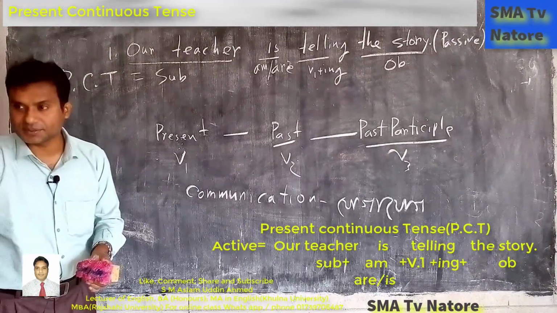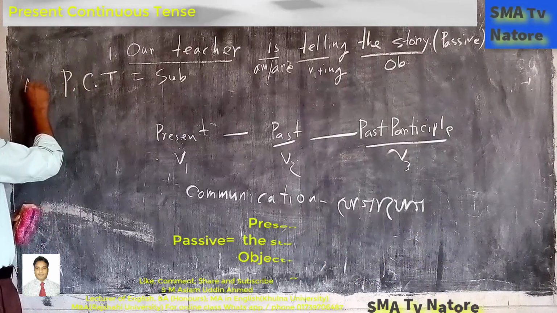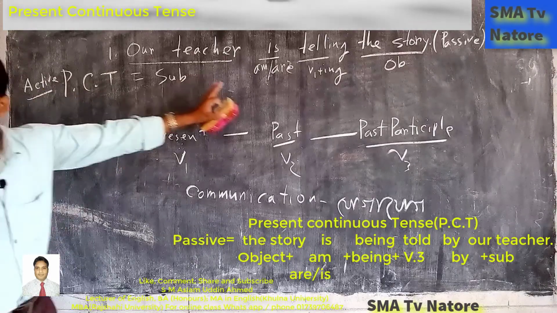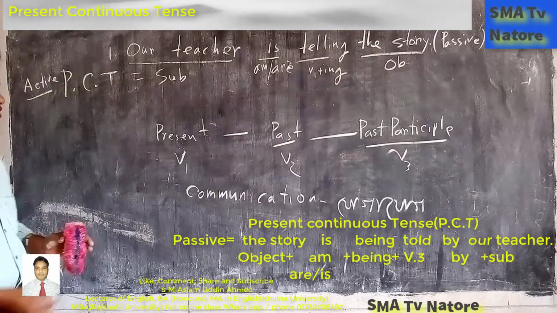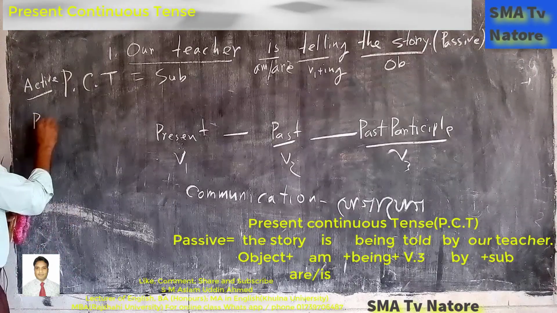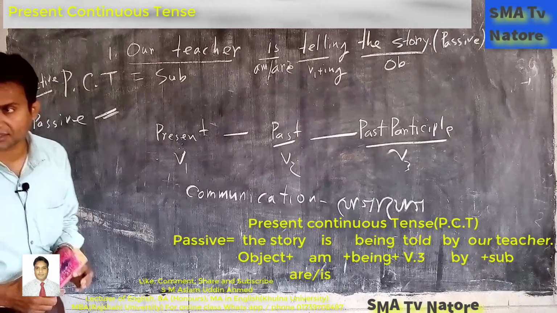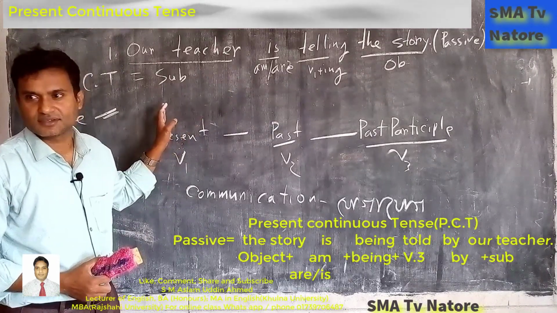We have to make it passive voice. This one is active. This is the active voice. In the exam hall we have to make it passive voice. So we have to follow the passive structure. So what is the passive structure? Generally, first one is what? Object or subject? Object. Good.